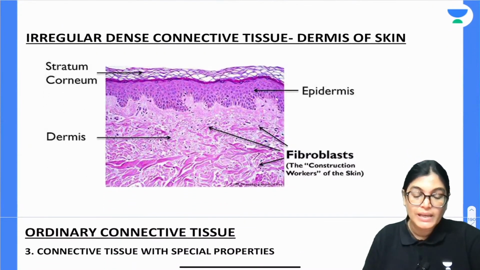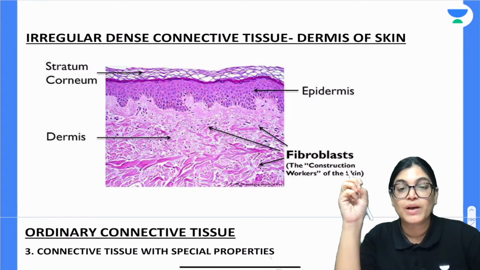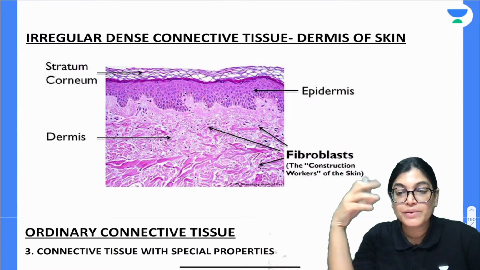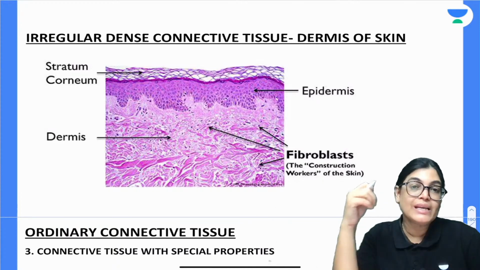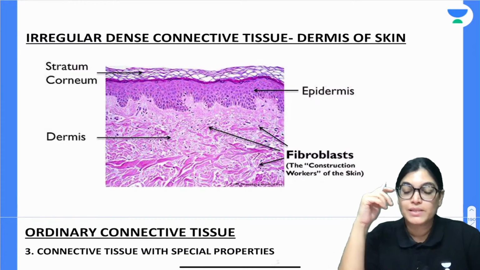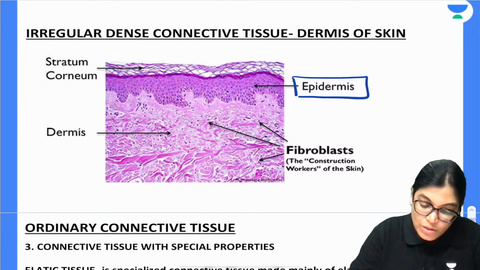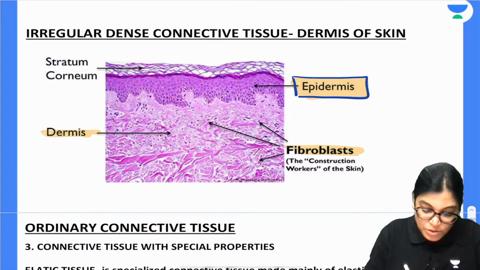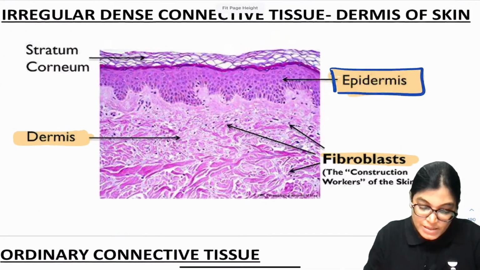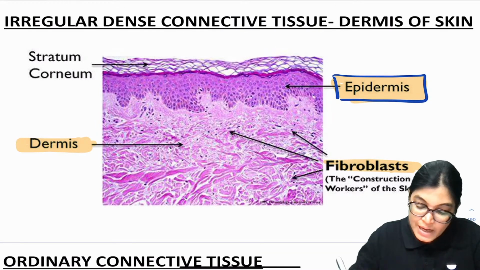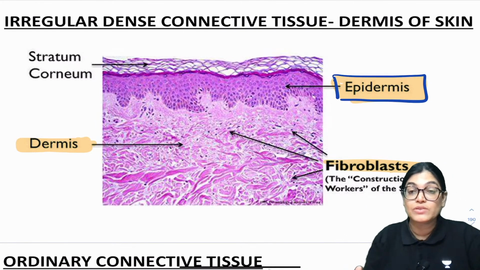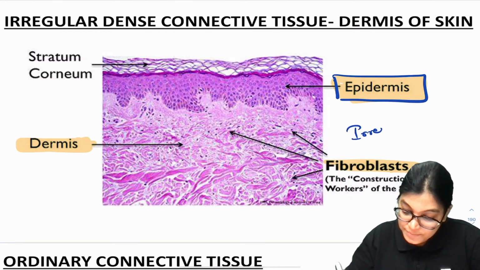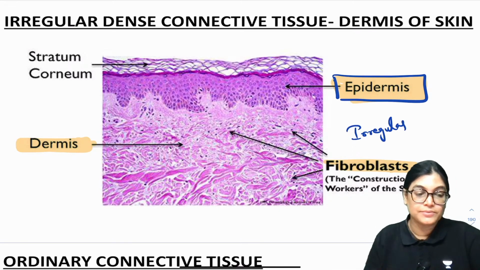in transverse section. Now irregular dense connective tissue: when the arrangement of collagen fibers is irregular in nature, in different directions, it becomes an example of irregular connective tissue, and the example is the dermis of the skin. Just below the epidermis of the skin, you can see the dermis layer in which fibroblasts also reside. In this dermis you can see the arrangement of collagen fibers is very irregular, here and there, not a regular arrangement of collagen fibers.